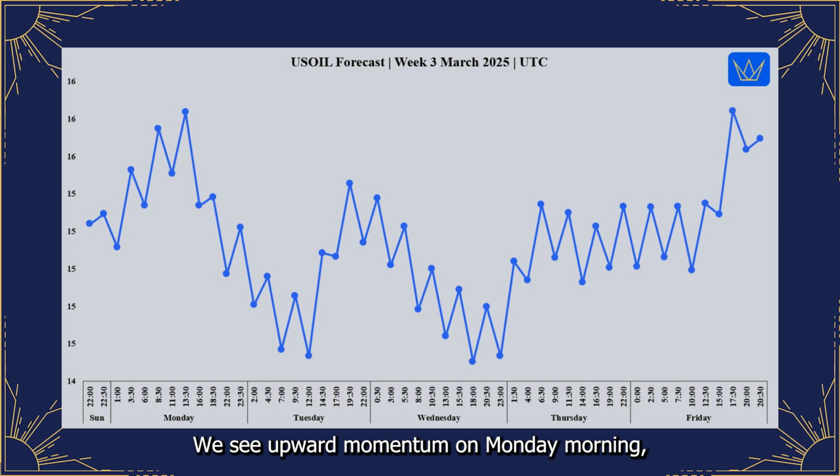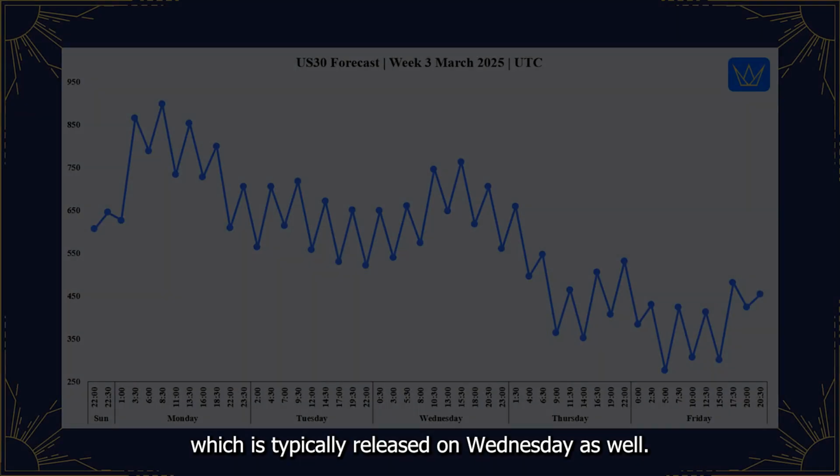We see upward momentum on Monday morning, followed by fluctuations. While there's some downward pressure midweek, the mass pressure shows a noticeable upward trend towards the end of the week, particularly on Friday. Expect potential volatility around the release of Chinese industrial production and retail sales data on Monday. Keep an eye out for potential reactions to U.S. crude oil inventory data, which is typically released on Wednesday, as well.